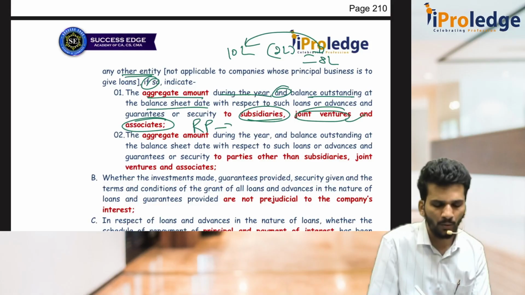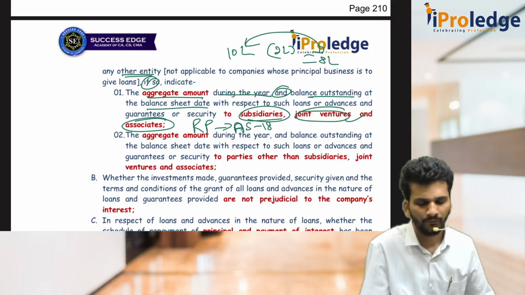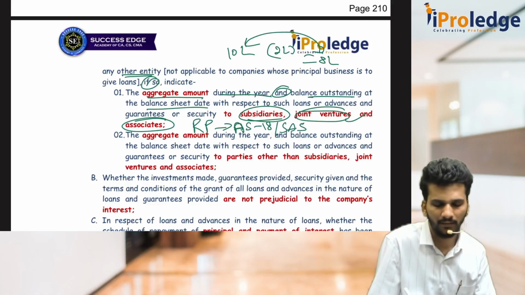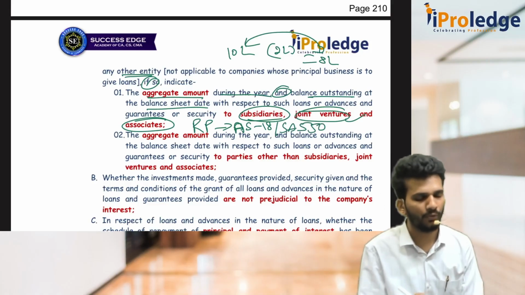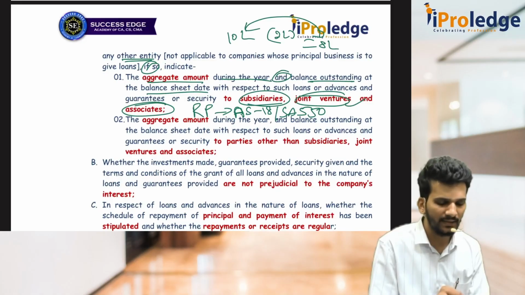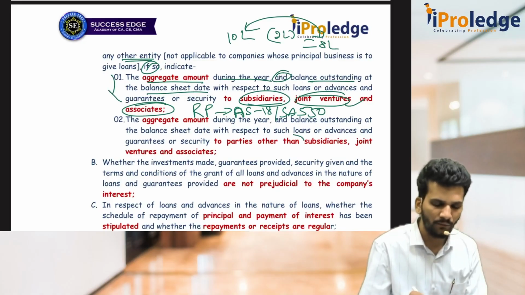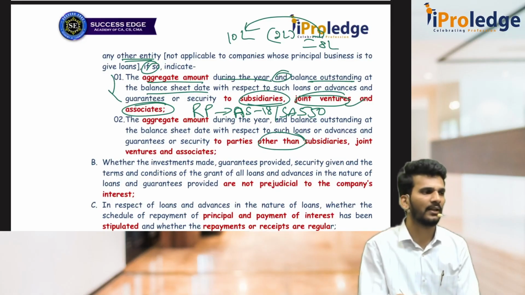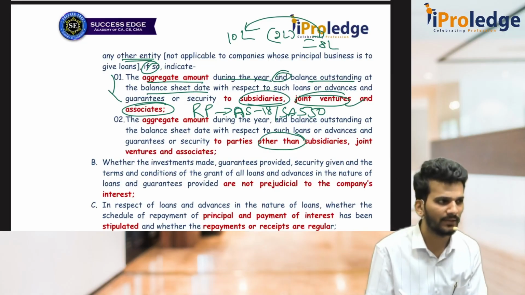Sir, who is RP? You have to refer AS 18, related party, or even SA 550. You can go through that also. Then whatever we discussed in this point 1, the same point 1, but it is for other than related party, other than subsidiary, joint venture as well as associates.